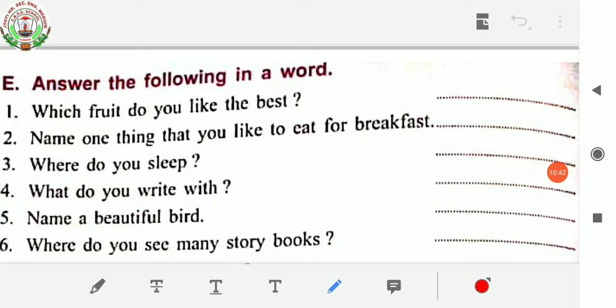You have to write your favorite fruit, either mango, banana, apple, whatever. Name one thing that you like to eat for breakfast. What do you like to eat for breakfast? Your favorite thing, you have to write here.